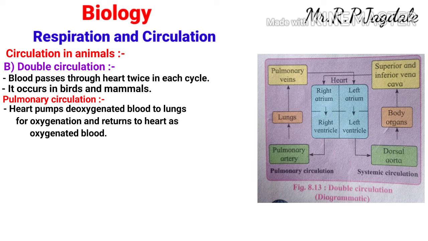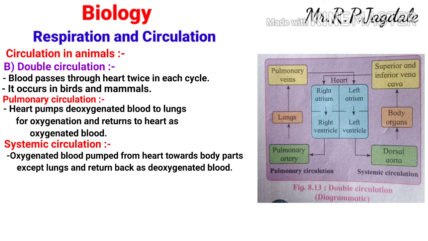Then the second one is the systemic circulation. What is systemic circulation? You can see when oxygenated blood comes to the heart into the left atrium, then it goes to the left ventricle. Oxygenated blood is pumped from the heart towards the body parts. That means from the left ventricle it goes to the dorsal aorta and from the dorsal aorta it goes to the body organs, except the lungs. The oxygenated blood cannot go to the lungs. They have a separate type of connection for the oxygenated blood.